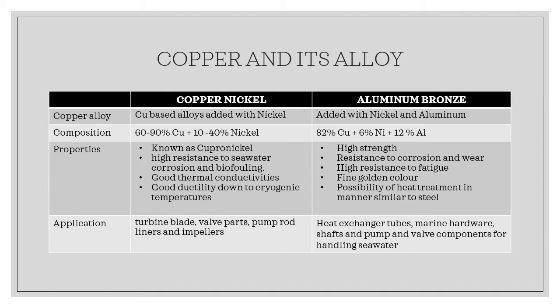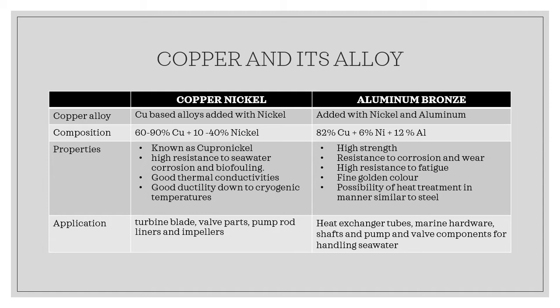Copper nickel is also known as cupronickel, and it can resist high corrosion, especially in seawater environment. It also has good thermal conductivity and good ductility down to cryogenic temperature, or a very low temperature.